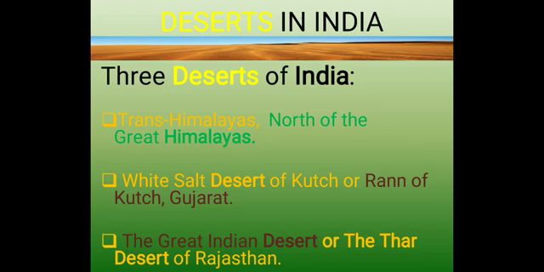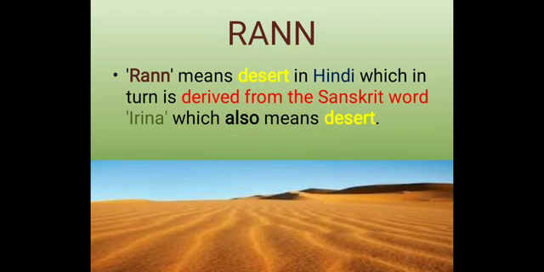Which are they? First, the Trans-Himalaya Desert, which is north of the Great Himalayas. Second is the White Salt Desert of Kutch, also called the Rann of Kutch, which is in Gujarat state. Third, the Great Indian Desert, or the Thar Desert, is in Rajasthan. These are the 3 deserts found in India.